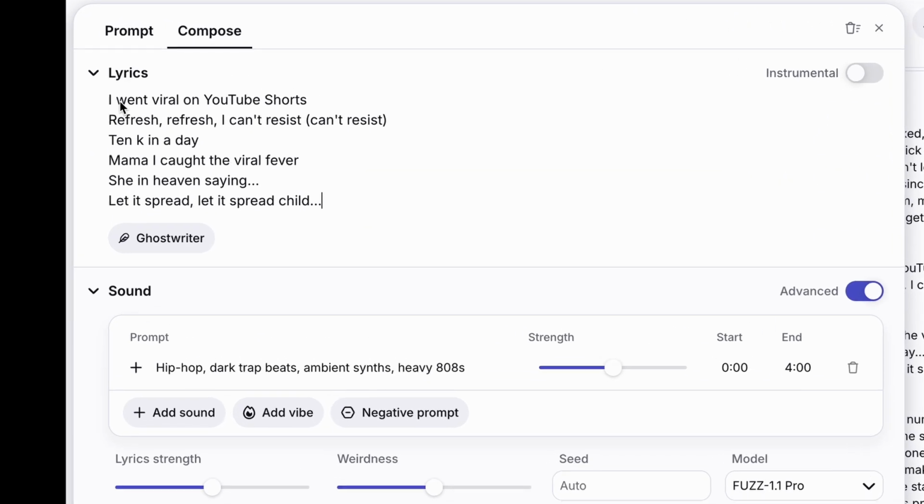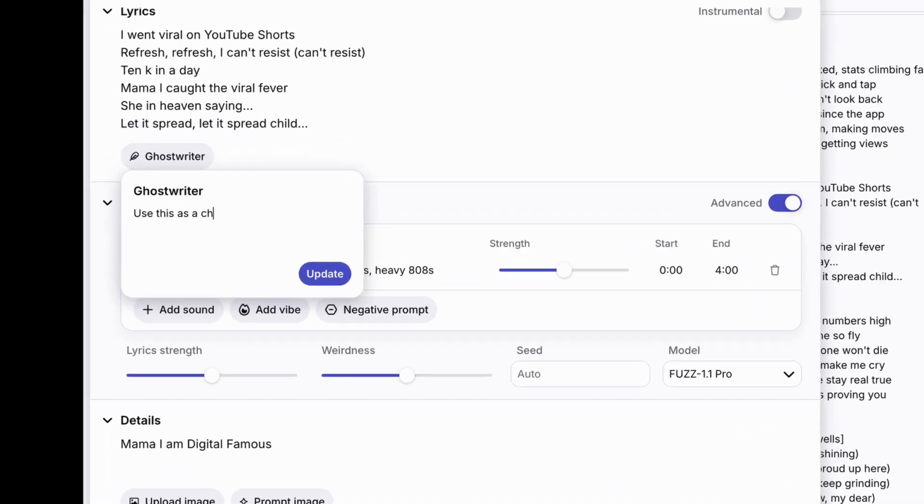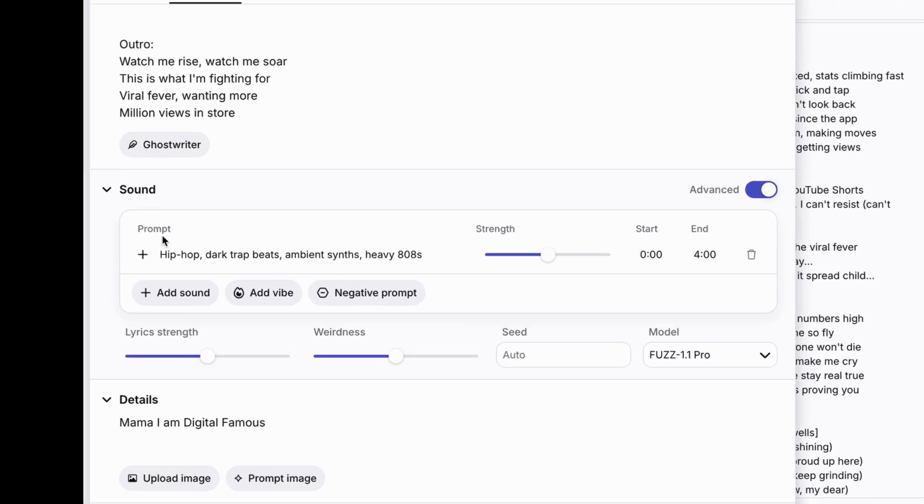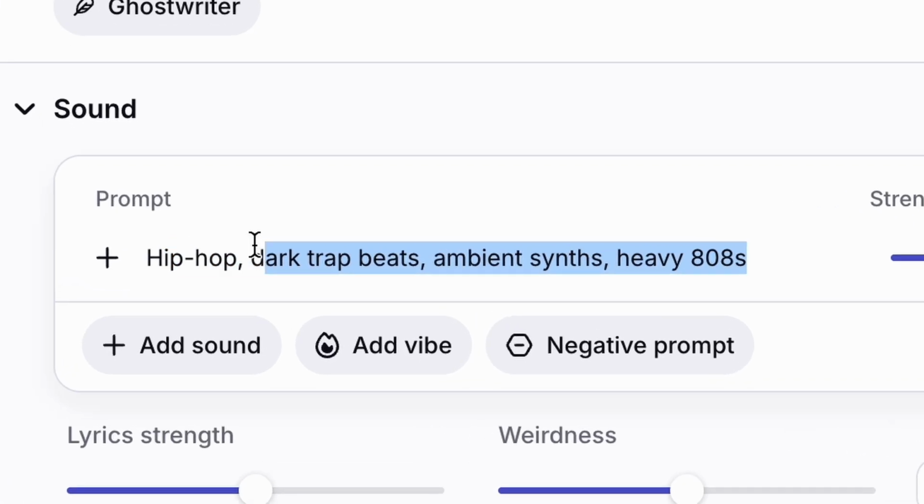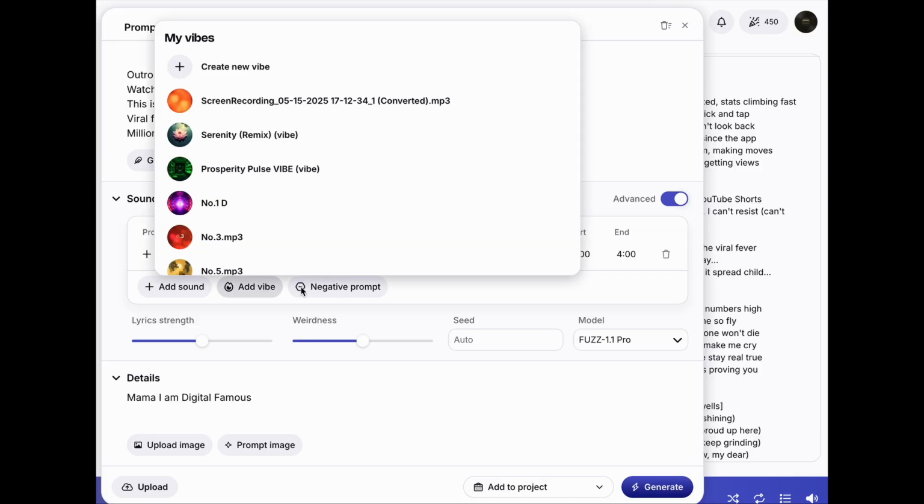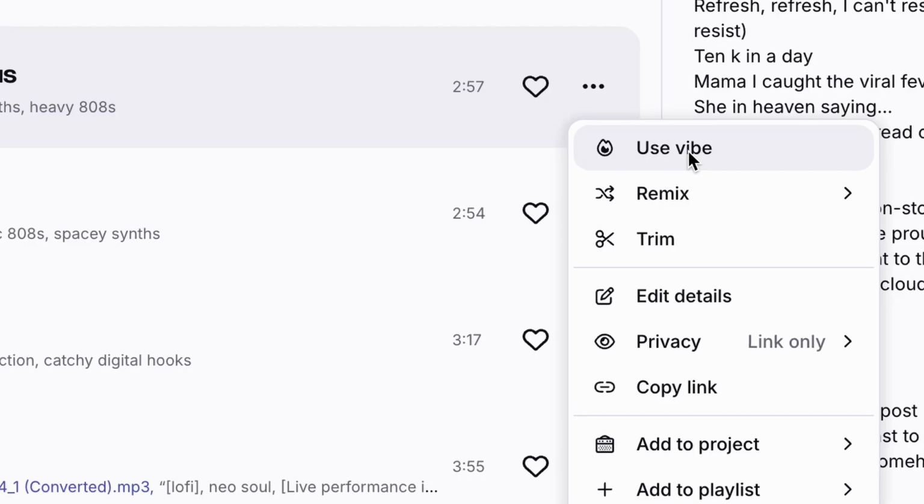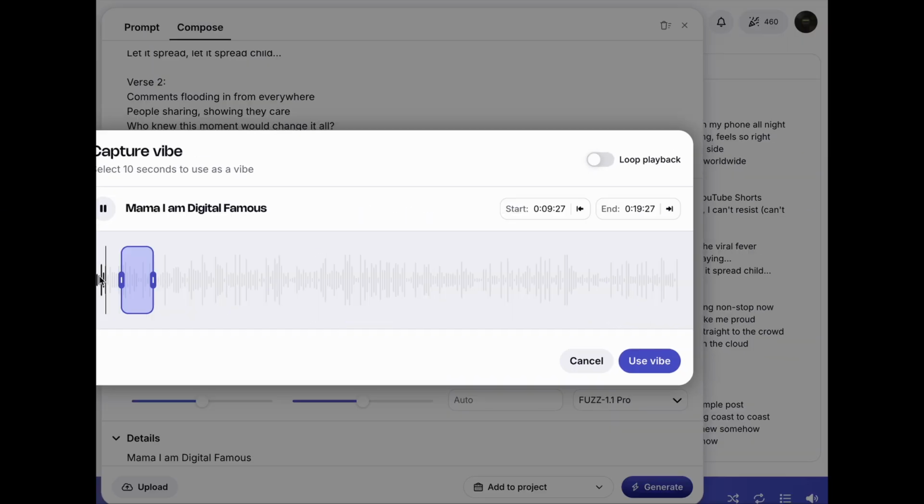The next option is Compose. It has more options where you can paste your lyrics or use the ghostwriter option. You can also choose the style of genre you want. If you generate a song and you like its vibe, you can use it to generate your next song. Just choose the part of the beats you like.